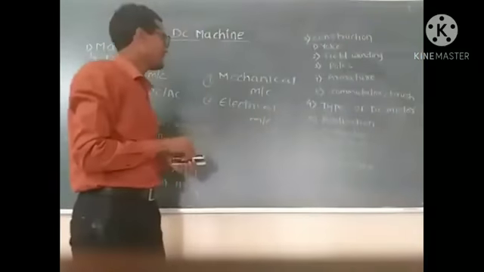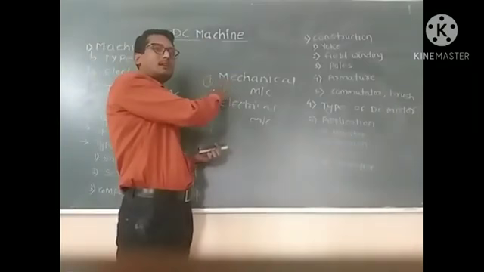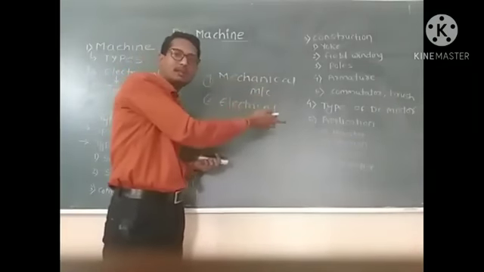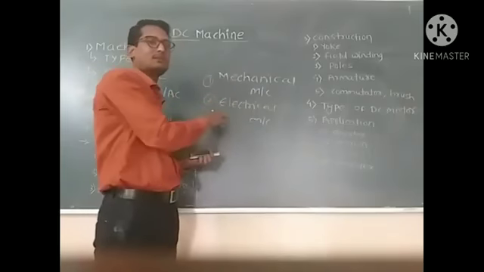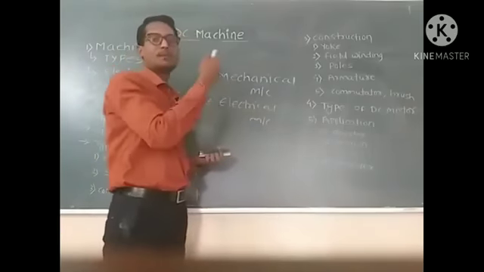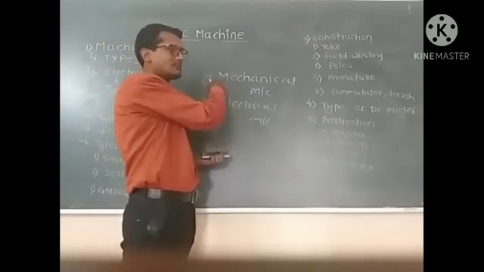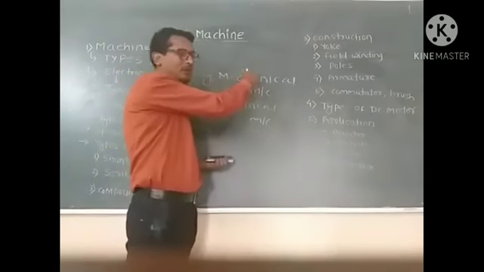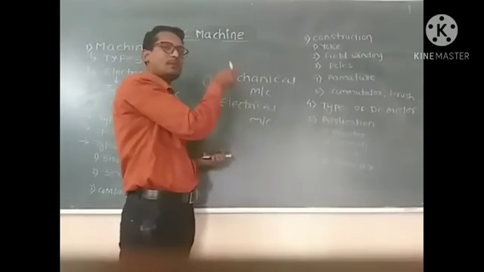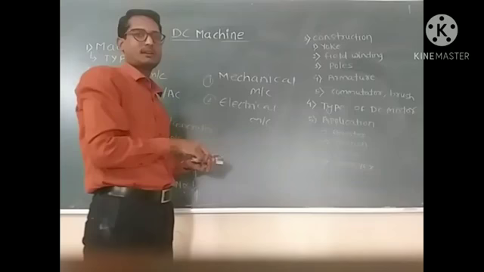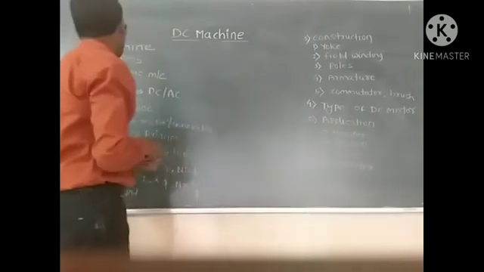A mechanical machine is the machine which converts mechanical power into electrical power. The machine which converts electrical power into mechanical power is called an electrical machine. These are the types of machines: mechanical machine and electrical machine.